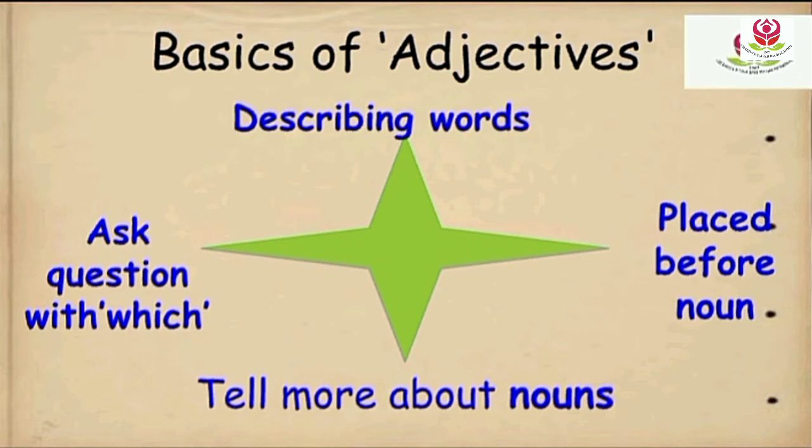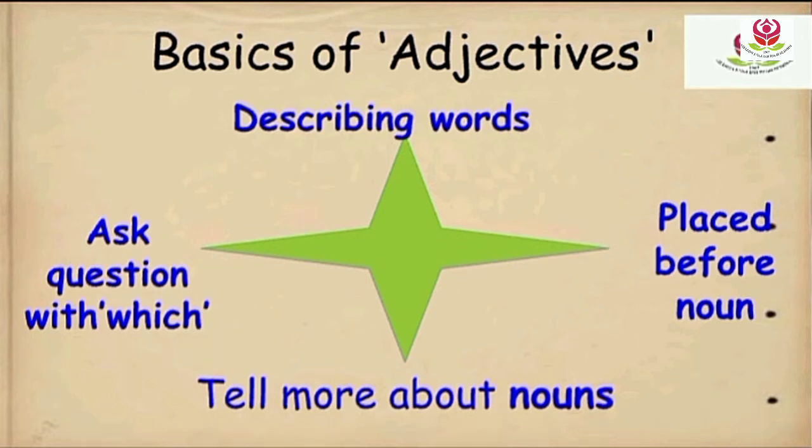Let's see what we already know about adjectives. We know that adjectives are describing words. We also know that they tell more about nouns, and most of the time adjectives are placed before the noun. The very simple and easiest way to identify adjectives is to ask a question with which. For example, the white shirt is in the cupboard. Here I am going to ask the question with which to the noun shirt. Which shirt is in the cupboard? The white. The white is an adjective.